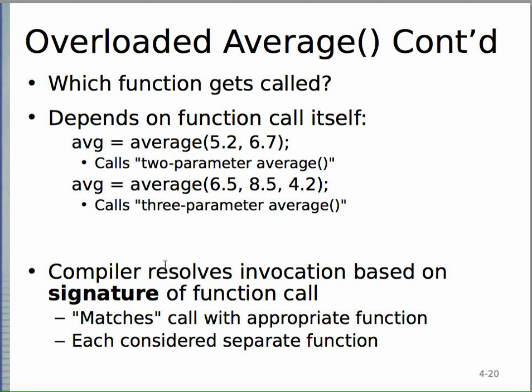The compiler always resolves the invocation based on the signature of the function call, and the signature is name and parameters. So it matches the call with the appropriate function. Each of the overloaded functions is considered a separate function.